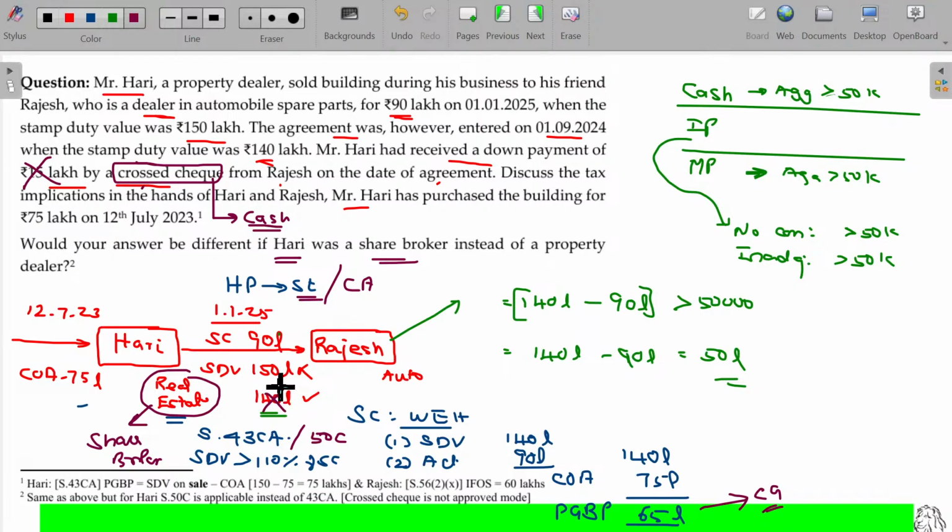In this case, what happens? You can take only 150. So I just stand corrected. All these values will be corrected with 150. Then here 60 lakhs. I stand corrected here. Here also 150, 150, 75 lakhs. I stand corrected. Sorry, you can make a note of it. So crossed cheque is equal to cash, it is disqualified.